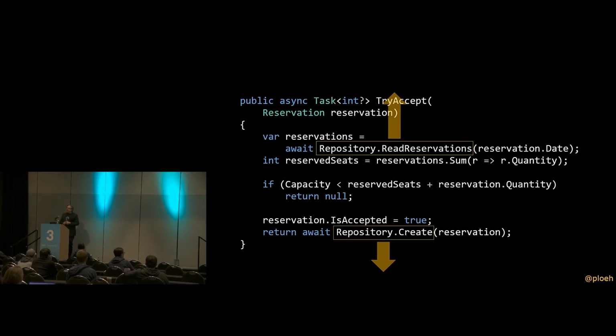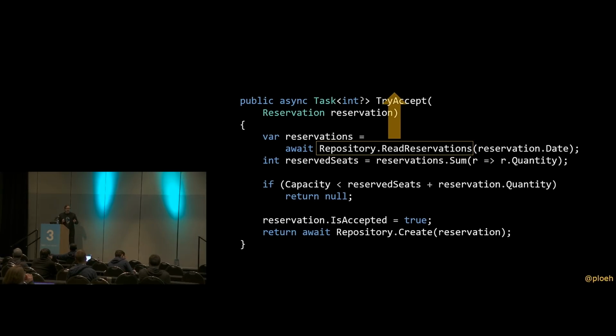So how to do that? Well, the first one is the easiest one, so we're going to start with this one. You'll notice that repository.read reservations always happens. This method call is always happening as the first thing, unconditionally. So you can say, well, okay, so why is it the responsibility of this try except method to make that method call? Couldn't we just say the responsibility of this method is actually just to make a business decision? Why does it need to go and pretend that it's interacting with a database?